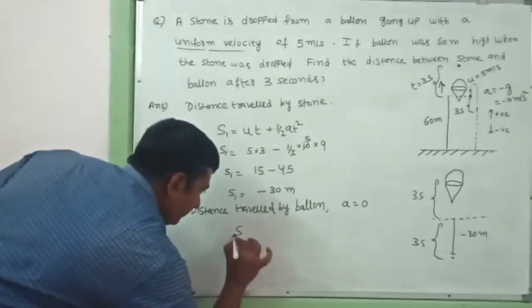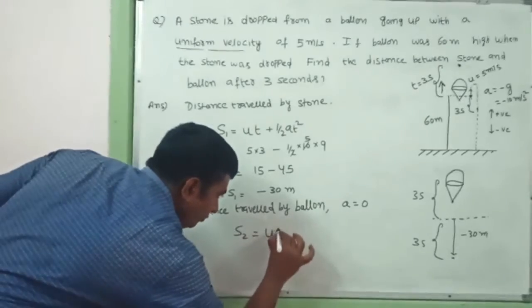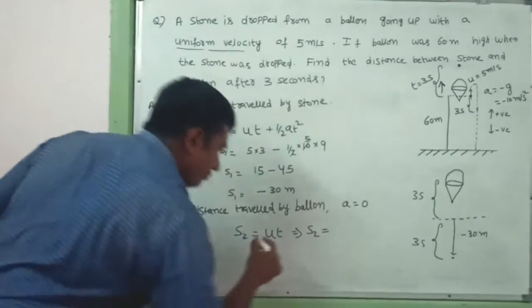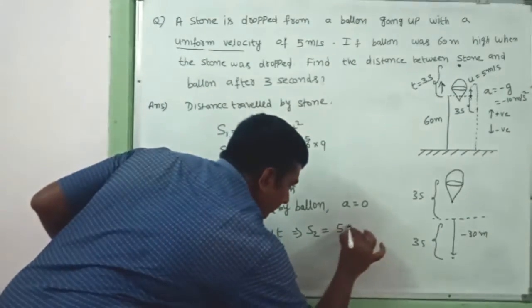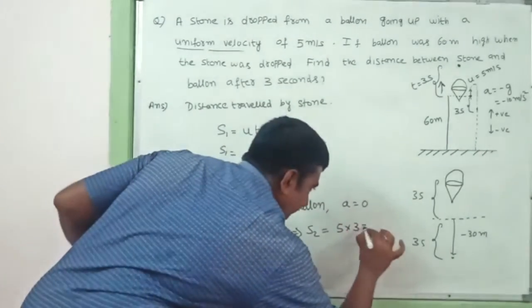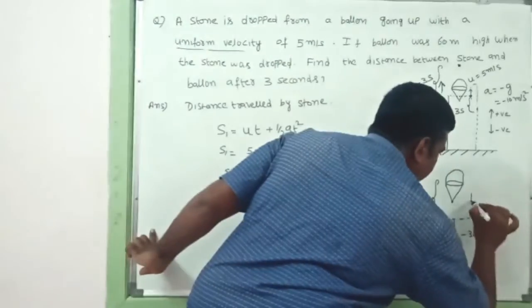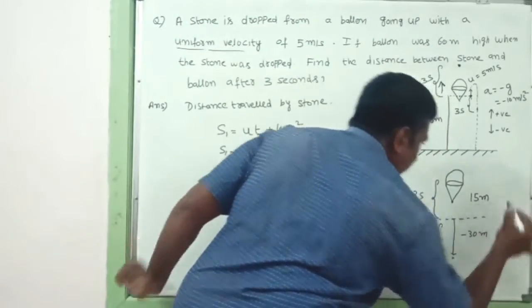With the help of this, S2 = ut, which is 5 into the time taken, 3, equal to 15 meters. So it will travel 15 meters.